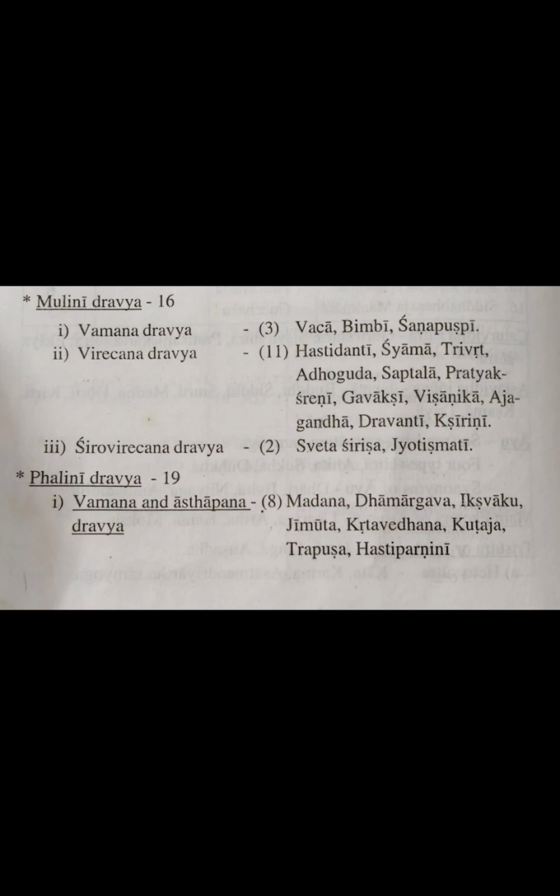Virejana Dravya, that is 11. Hastidandi, Shyama Trivrit, Adoguda, Saptala, Pratyak, Shreni, Gava, Kshiri, Vishanika, Ajaganda, Dravandi, Kshirini. So these are the 11 Virejana Dravya which comes under the Moolini.